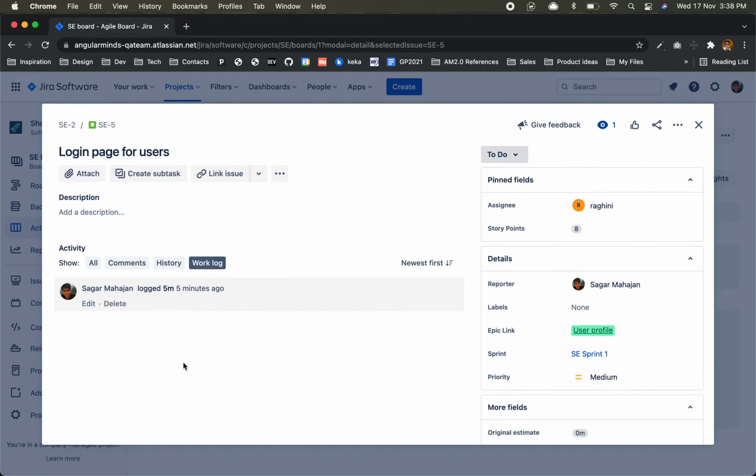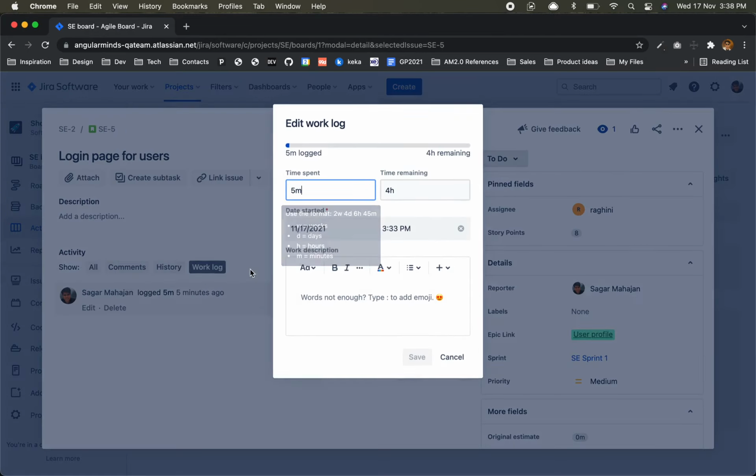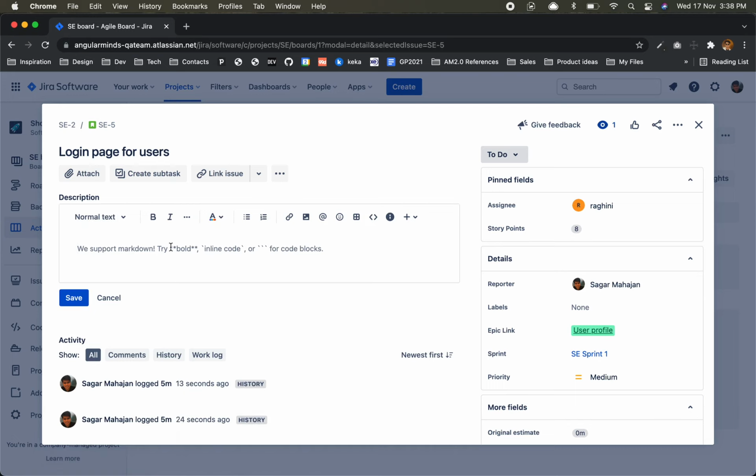Now I am going, and enough for a day. Okay, so this type of work log they would be able to see, correct? Comments are there. In comments you can add attachments, description, here also attachments, screenshots, anything, correct?